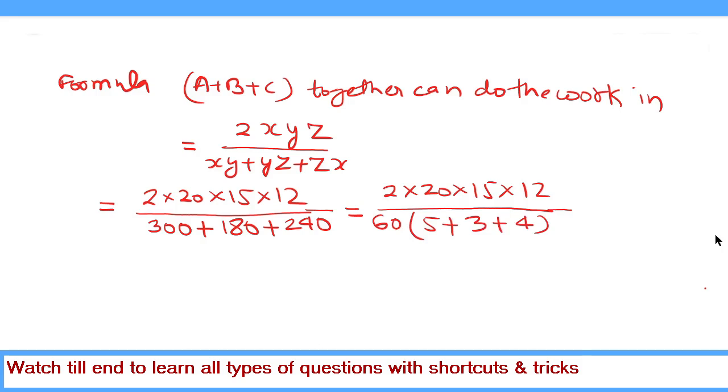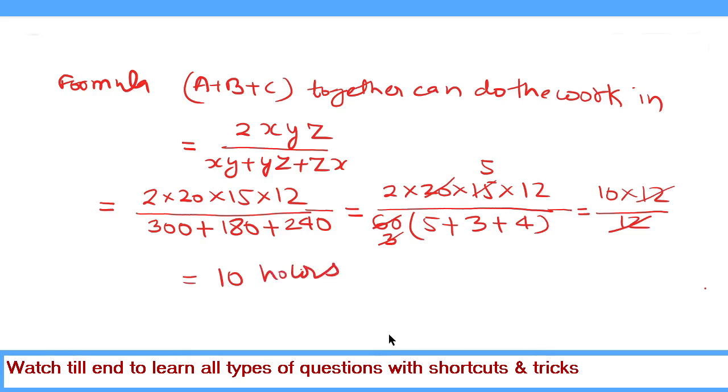And we cancel 60 by 20 for 3 times, and 3 cancels 15 for 5 times. And in the denominator, 5 plus 3 plus 4 is equal to 12. So we write like this: 2 multiplied by 5 equal to 10, multiplied by 12 upon 12, and 12 cancels 12 of the numerator. So this is equal to 10 hours.